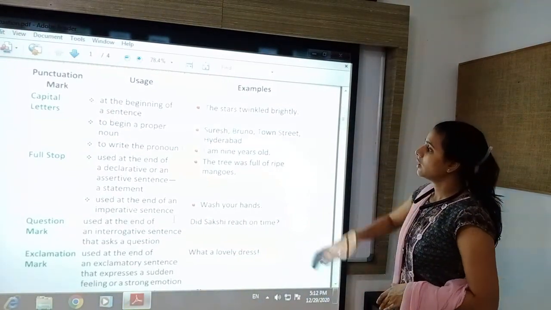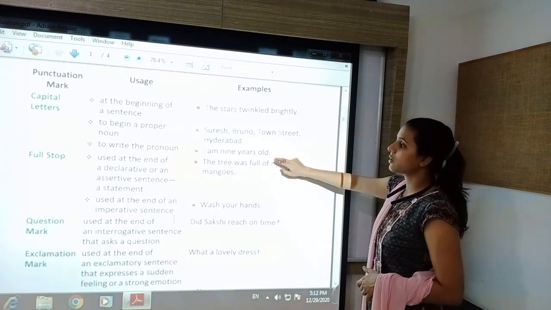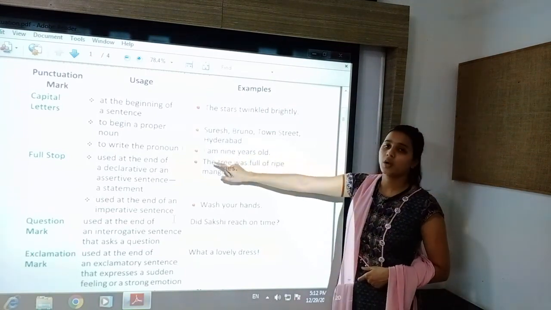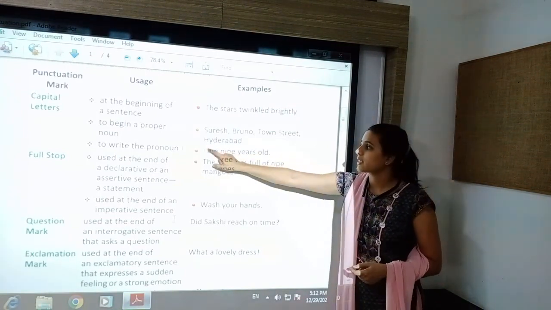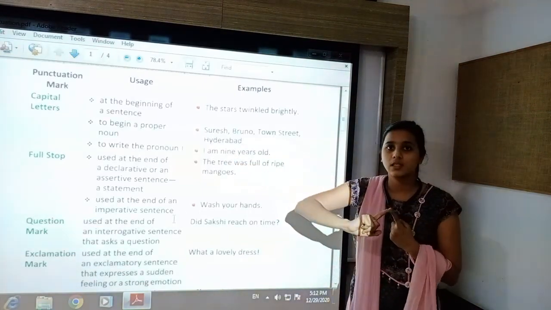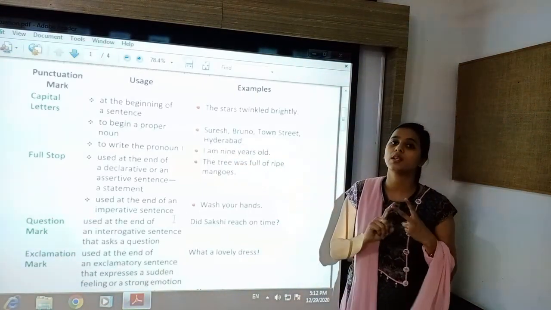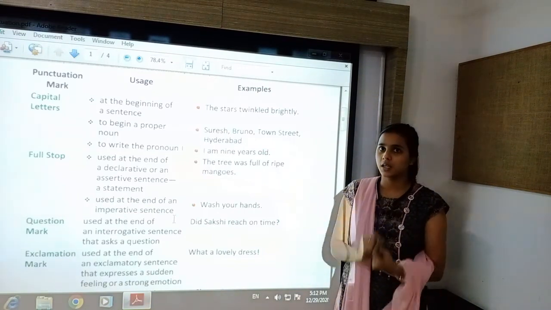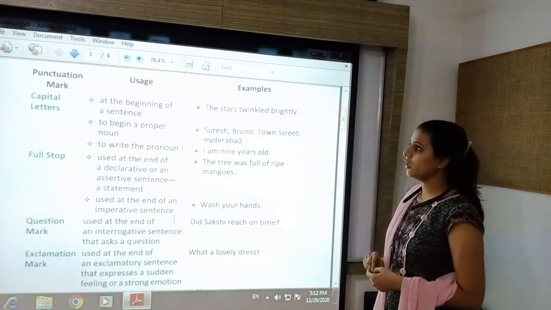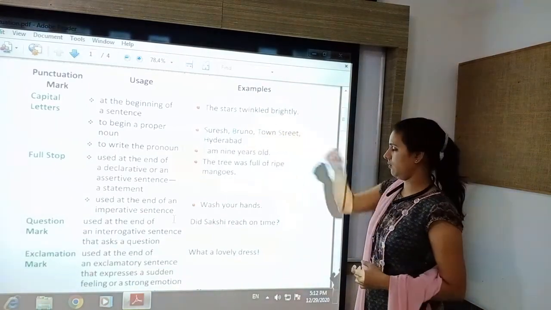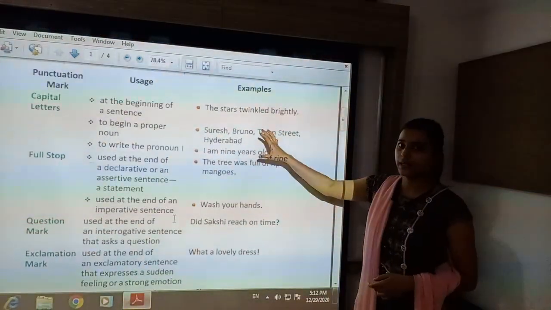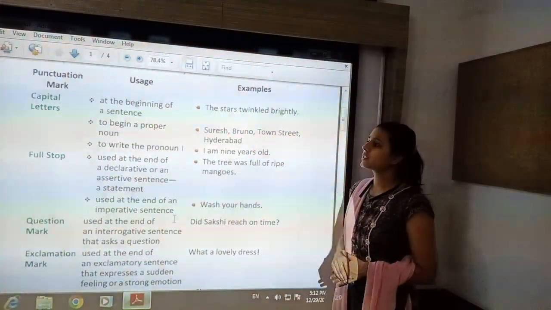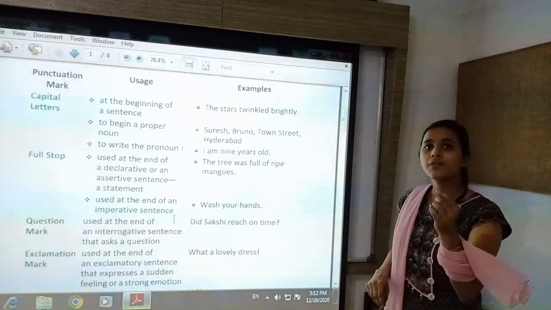Next, here: I am 9 years old. To write the pronoun I, here I is kept capital because it is the initial letter, and secondly because the pronoun I is always kept in capital letter. So this is the use of capital letter.